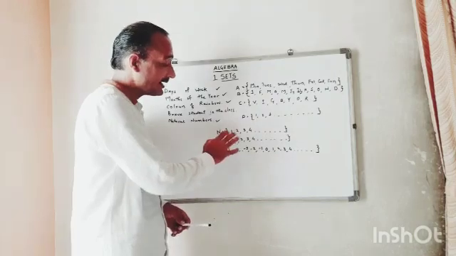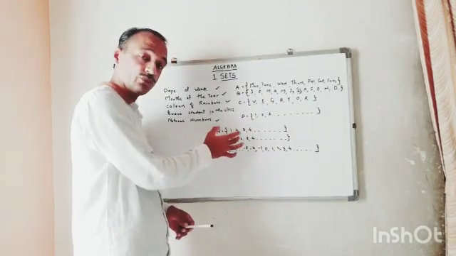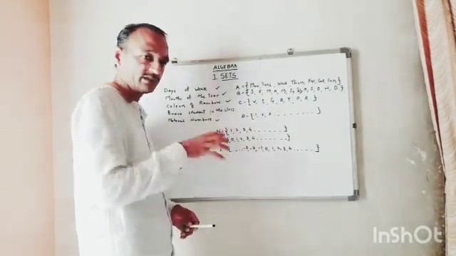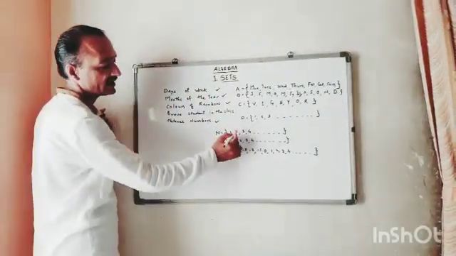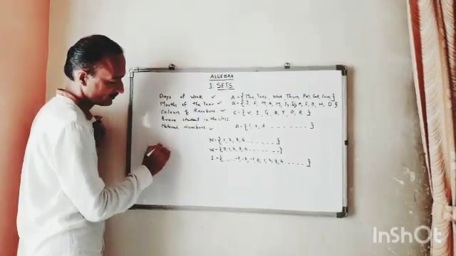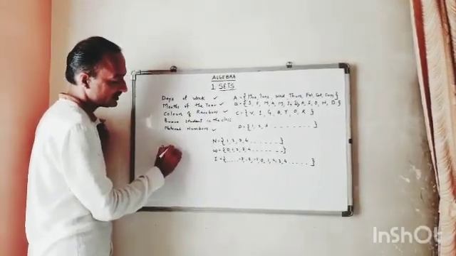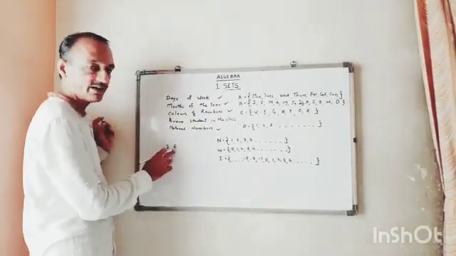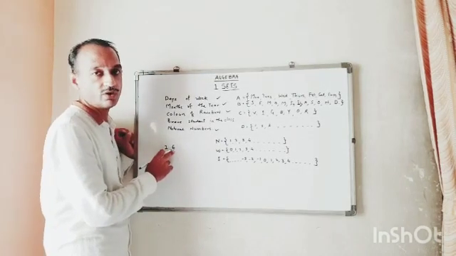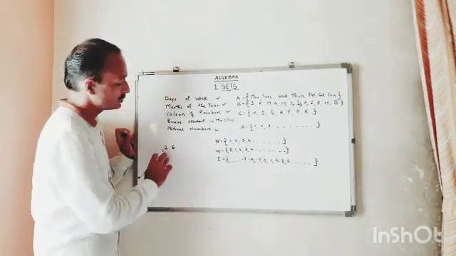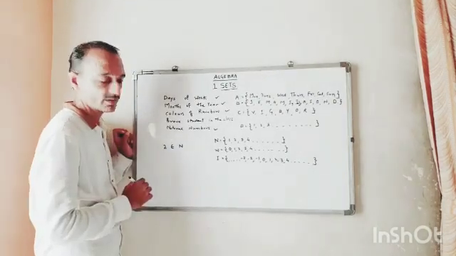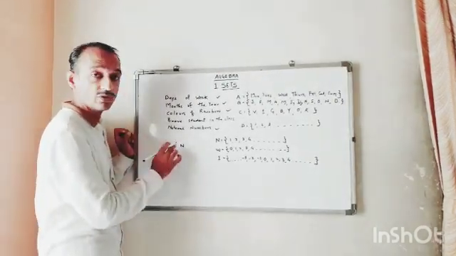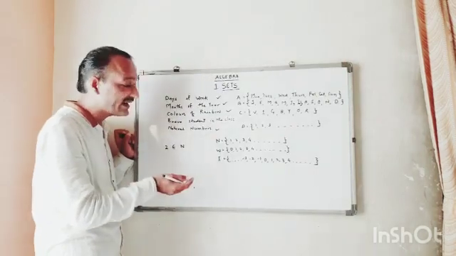So here we can say 2 is a member. See, the first symbol: this symbol reads as belongs to, or is a member of. 2 belongs to N. 2 is a member of set N.